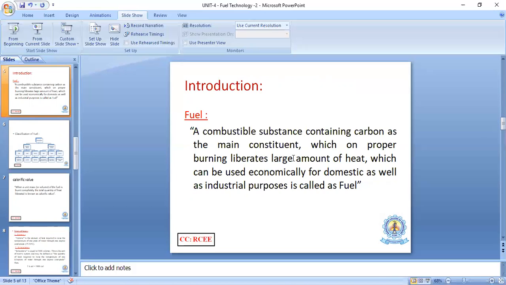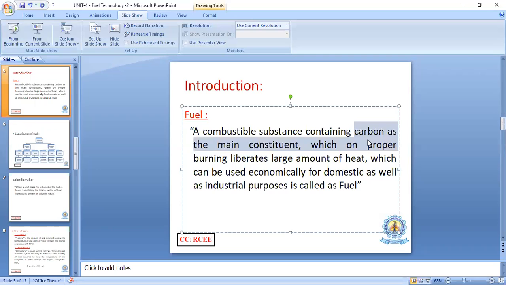Generally, fuel can be defined as a combustible substance containing carbon as a main constituent, which on proper burning liberates a large amount of heat, which can be used economically for domestic as well as industrial purposes, is called fuel. So if we carefully observe, first, fuel is a combustible material. That means it is able to burn and contains carbon as a main constituent, right? Containing carbon as a main constituent, that is the most important.